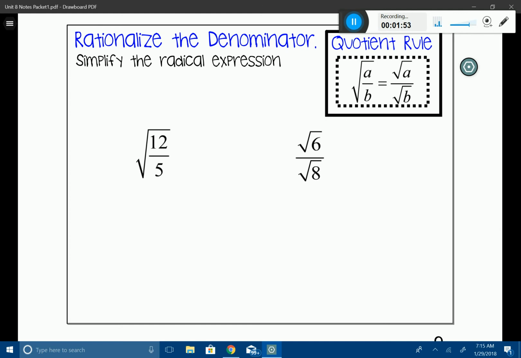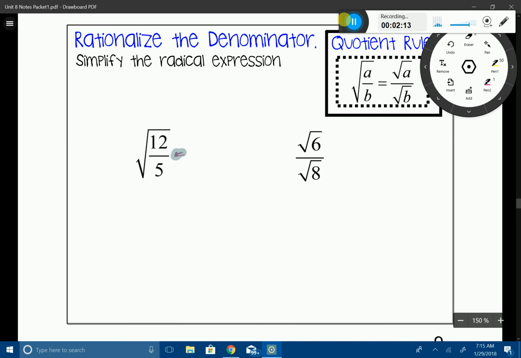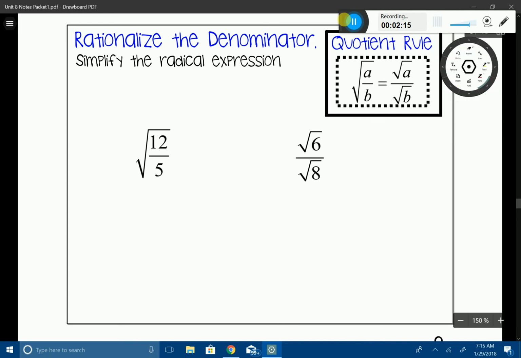So let's go ahead and simplify the radical expression here. We have root 12 divided by 5. Unfortunately, it does not satisfy rule number 2, where we have a fraction. So we have to eliminate it. We're going to start eliminating it by doing the quotient rule. I'm going to set it equal and break it down: root 12 we're going to put over root 5. We just did the quotient rule, just split it up.